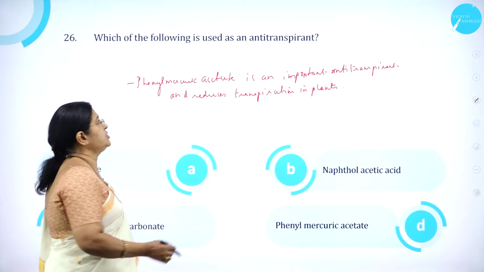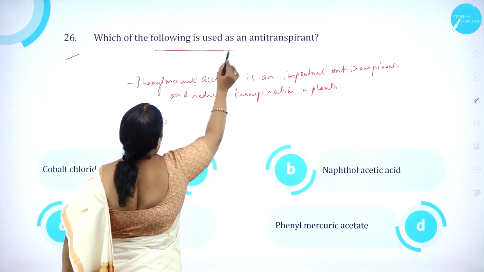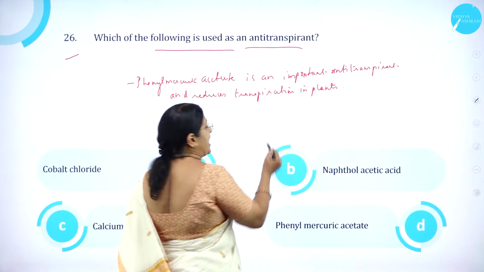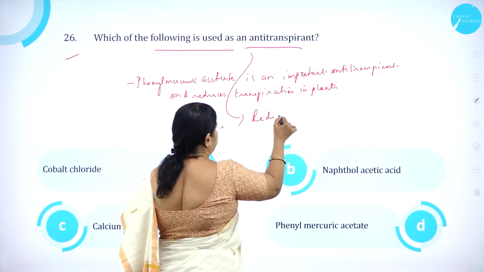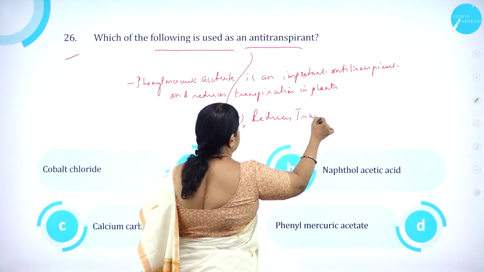Moving on to question number 26. Which of the following is used as an antitranspirant? What is an antitranspirant? That which reduces transpiration.